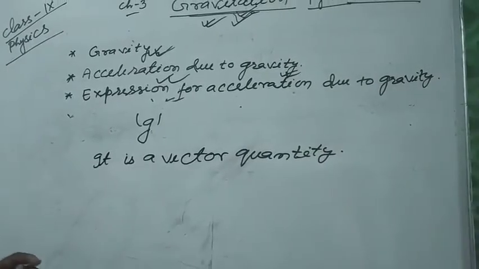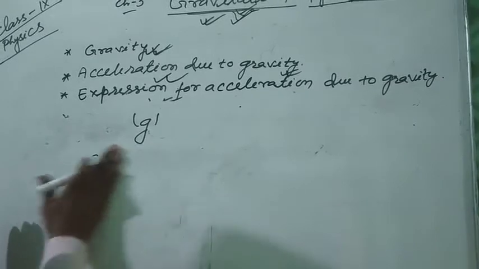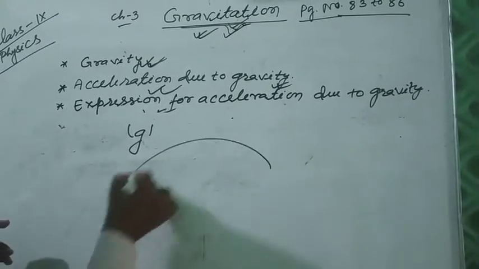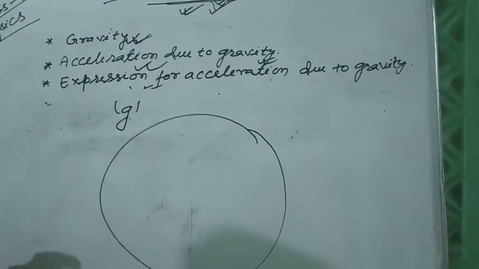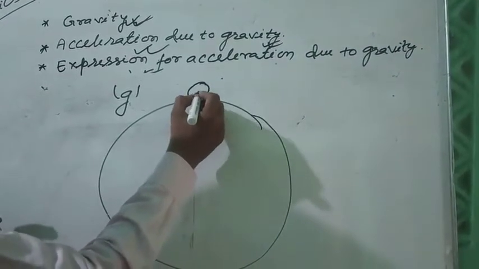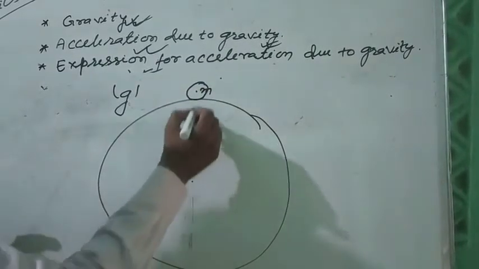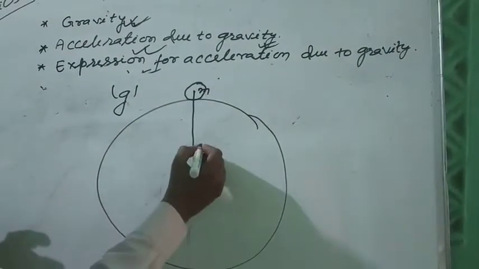We can obtain acceleration due to gravity by the following formula. Let us take, this is Earth and a body is at the surface of Earth whose mass is m and the radius of Earth is r.